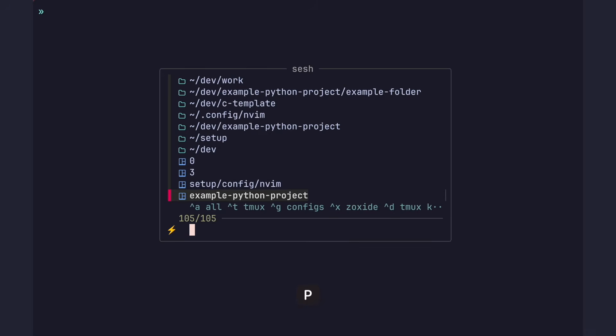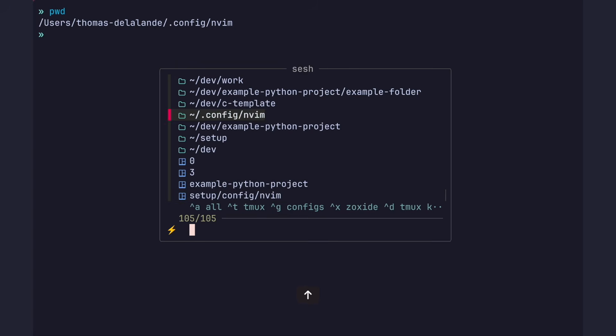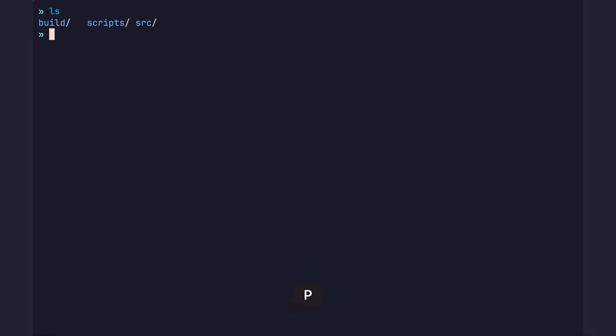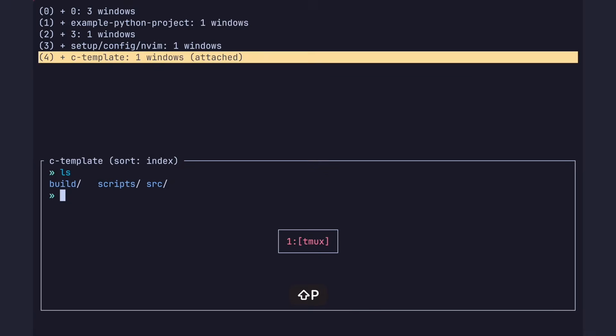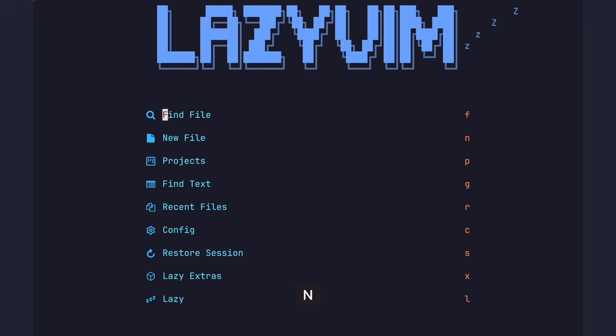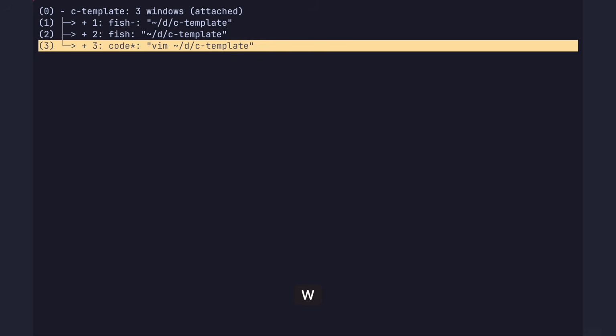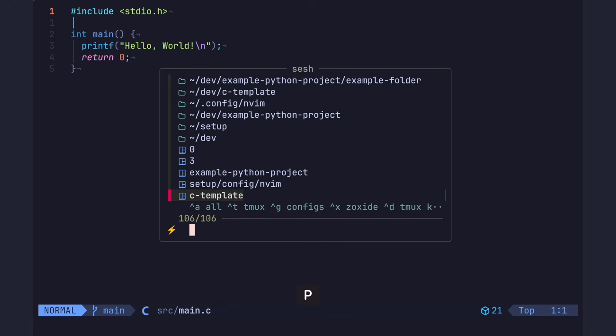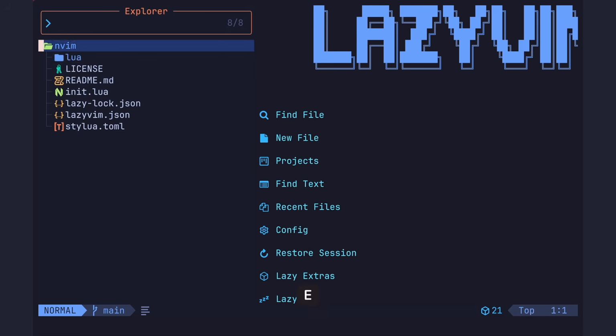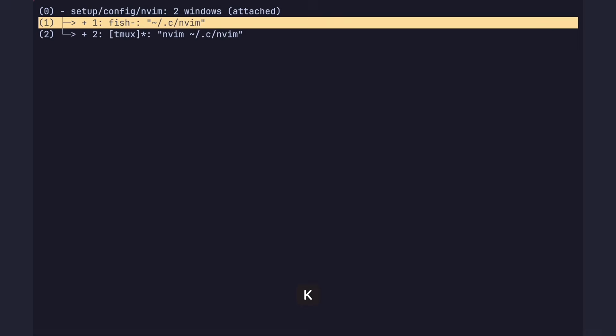Sesh uses the cache created by Zoxide and creates a dedicated Tmux workspace for a folder using a TUI. For example, if I want to work on a project, I hit the keybind to open Sesh, which will list all the workspaces currently open and all the folders I've ever visited according to Zoxide. I can search and select a folder which will either create a new or open the existing Tmux workspace for that specific folder. Once I'm inside the workspace, any new windows I create are already scoped to the current folder,